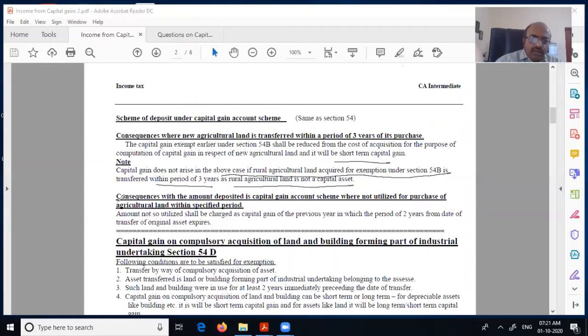Now, scheme of consequences: if the amount is not deposited in the scheme, same as 54, the amount not utilized shall be charged as capital gain of the previous year in which 2 years from the date of original asset transfer expires. So again, same thing, 2 years from the date. So from that time, it will be taxed.